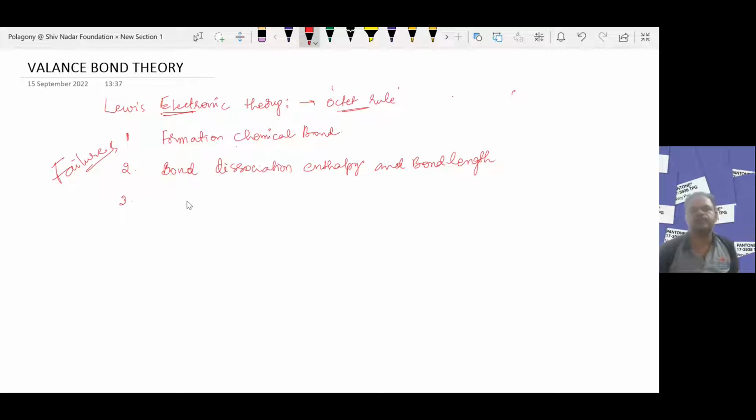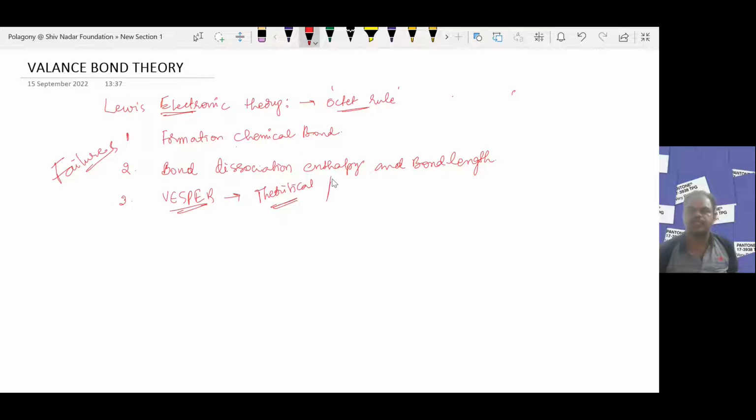Third point, not only Lewis electronic theory, but also VSEPR theory could not explain the geometry of the complex molecules. It only explains simple molecules, and that too theoretically, the shapes and geometry of the molecule.